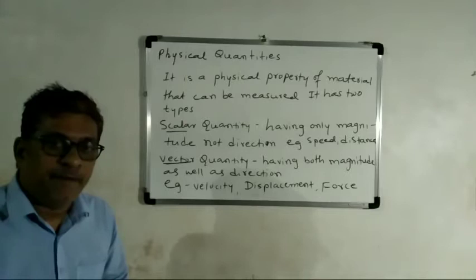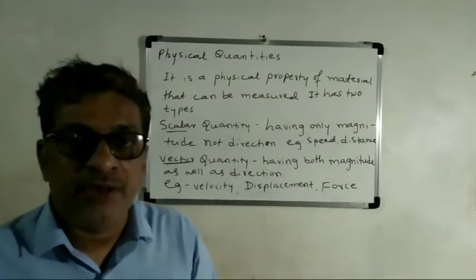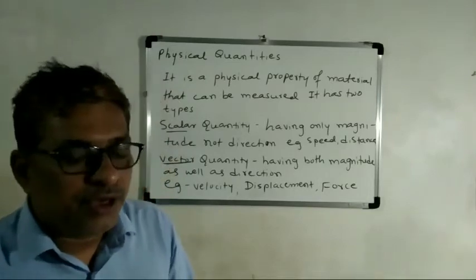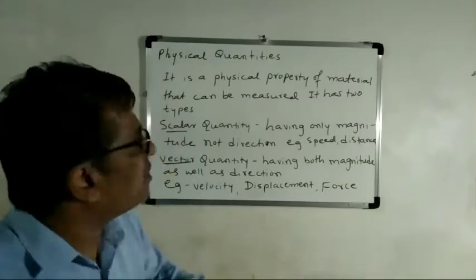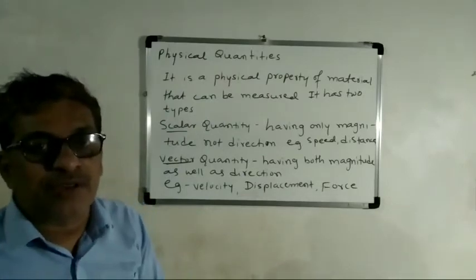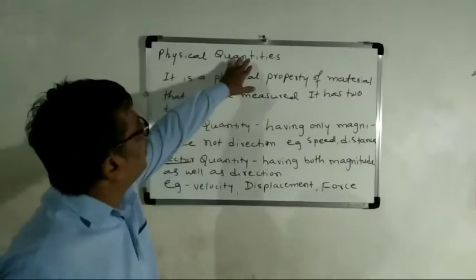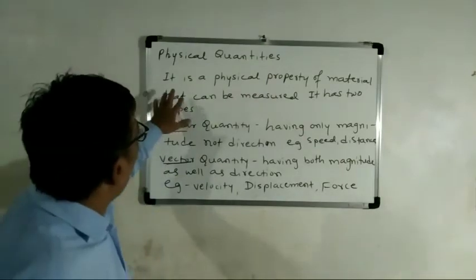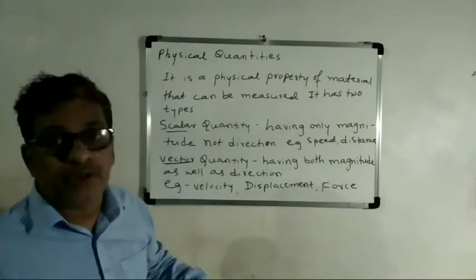Standard 9th, Subject Science, Chapter 8, Motion. Dear students, today we will discuss physical quantities. So what do you mean by physical quantities?